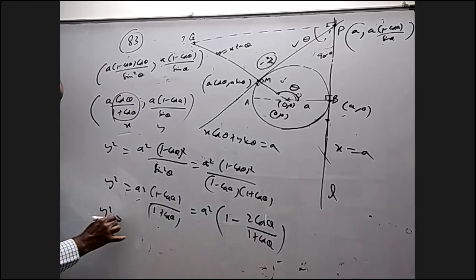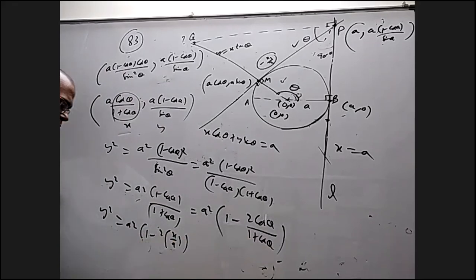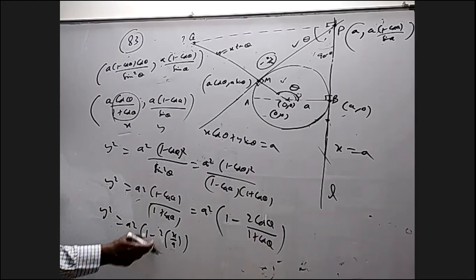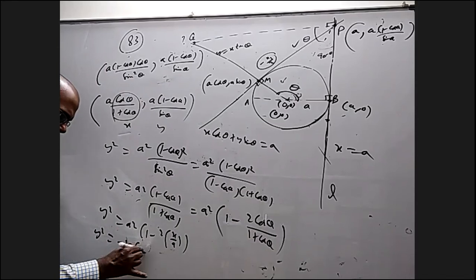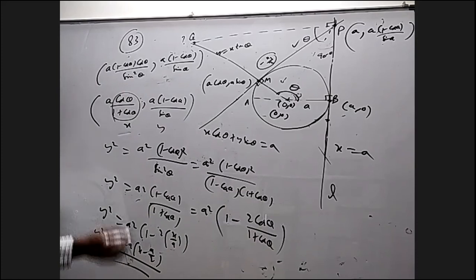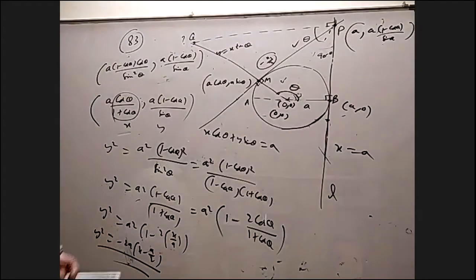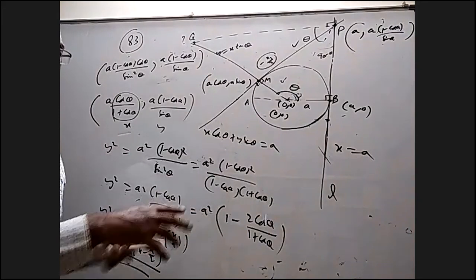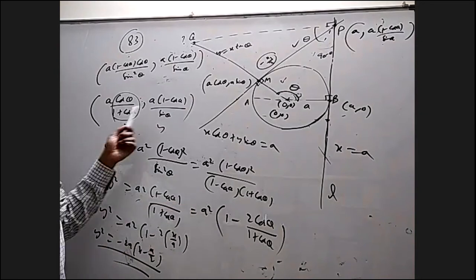So we've got y square equal to a square into 1 minus 2 times x by a. You can take a inside, or minus 2 by a outside. You will get minus 2a into x minus a by 2. The same parabola that we got earlier. The point I'm showing here is that depending on the way, finding the locus may be easy in one way, and in another way you have to get a specific idea of how to eliminate theta.